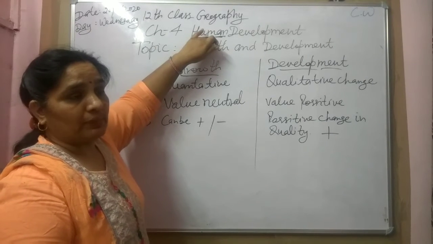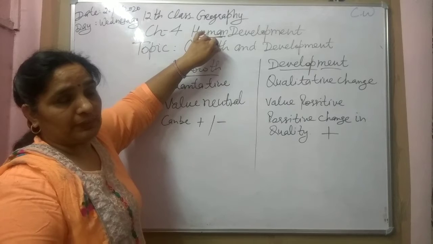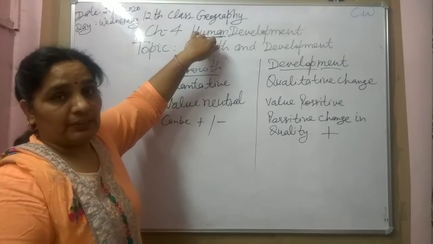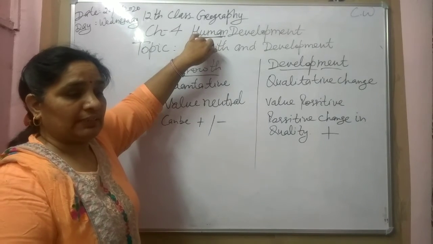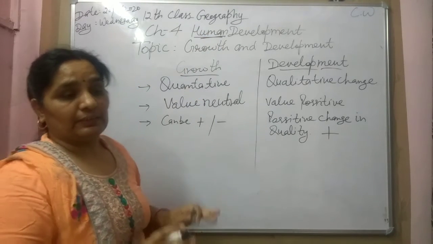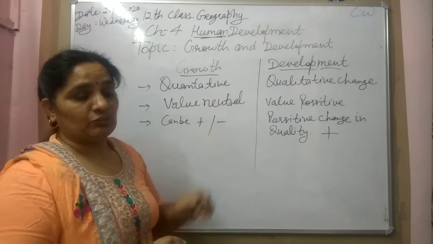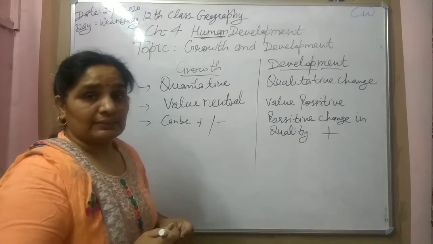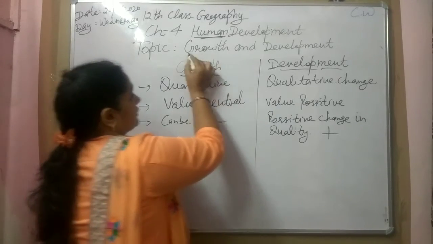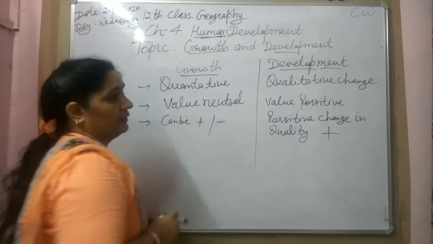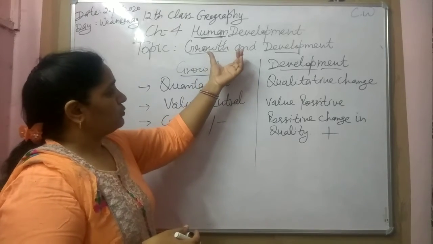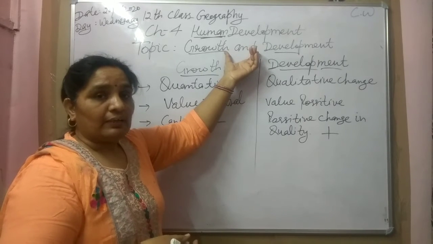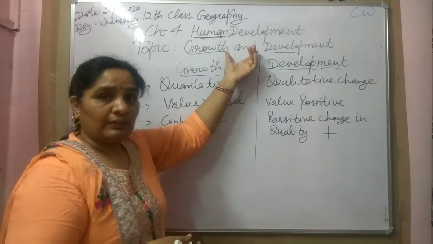Which type of changes took place in the lifestyle of the person with the passage of time? Because mobility is essential for development. If there is no mobility, there are no changes, then we can say there is sustainability in the lifestyles. There is no development, no changes, no economic standard improving. So today we will discuss the two terms, growth and development. Just I am asking, these two terms, growth and development, are the same or maybe some differences? This is the main topic of today's discussion.